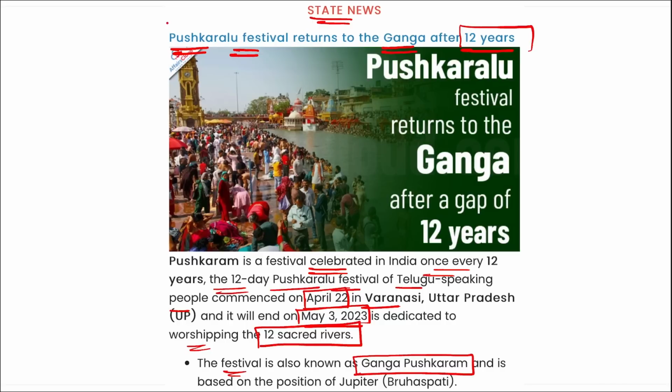Because of the 12 most significant rivers in India: Ganga, Yamuna, Narmada, Saraswati, Godavari, Krishna, Kaveri, Bhima, Tapti, Tungabhadra, Sindhu and Pranhita. The 12 days after Jupiter enters that particular zodiac sign will be Pushkaram, and hence it comes after every 12 years, and that is the reason we observe the Pushkaralu festival after 12 years.